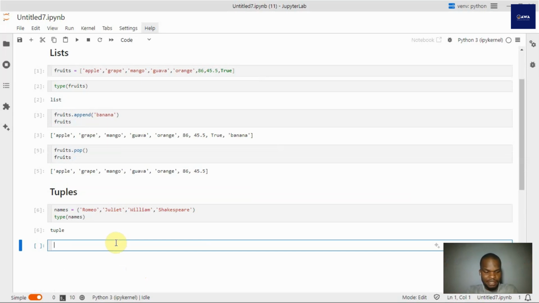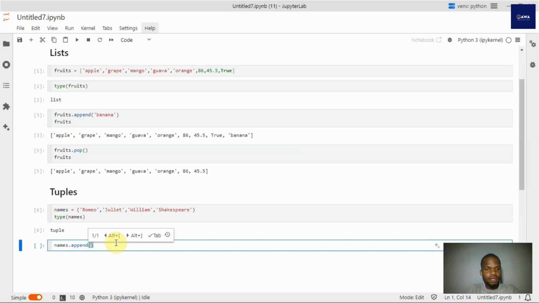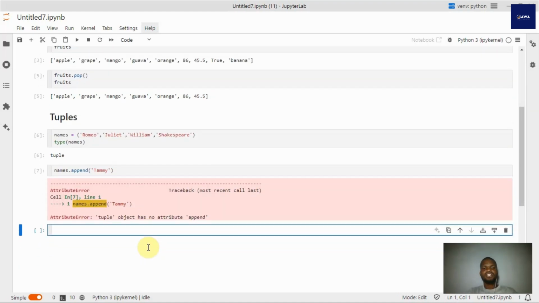Basically, that's it. Now, the reason we use tuples is when you're working with a kind of data that you don't want to be tampered with in the process. You don't want anyone adding a new item, you don't want anyone removing anything. Just have this as it is. Then you would want to create that particular item as a tuple. Now, notice that, let's see, dot append. This is going to give us an error. Let's run, and it's giving us an error.